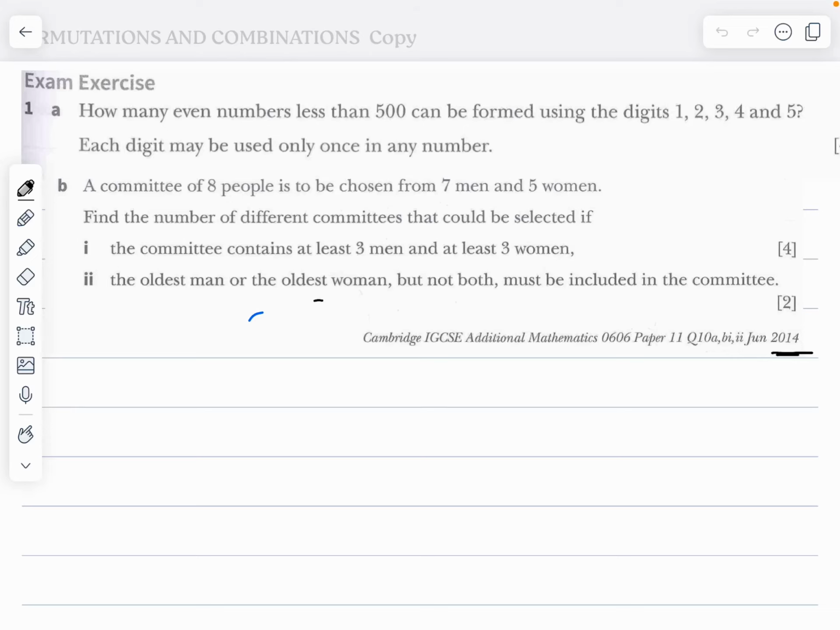Video based upon permutations and combinations from the past papers of IGCSE 0606 additional mathematics.